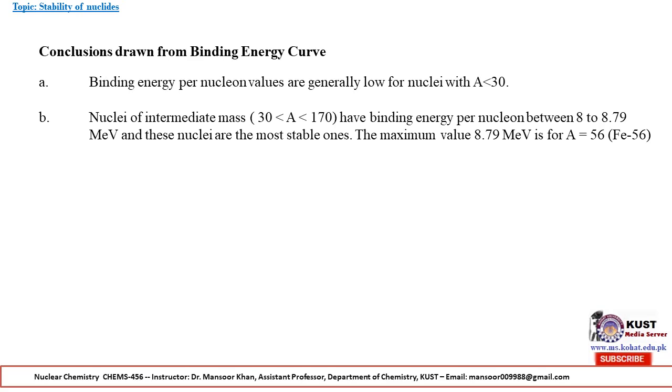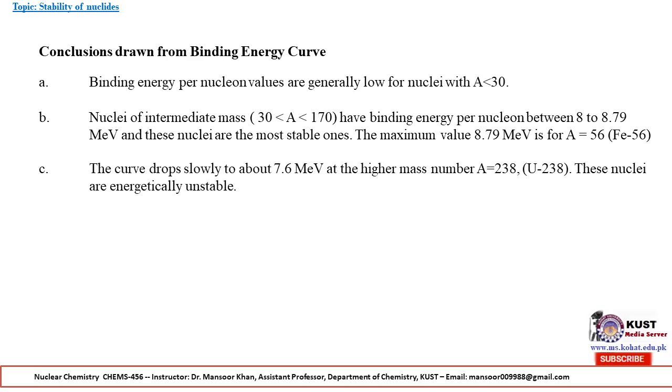The maximum value, 8.79 MeV, is for mass number 56. The curve drops slowly to about 7.6 MeV at the higher mass numbers. These nuclei are energetically unstable.